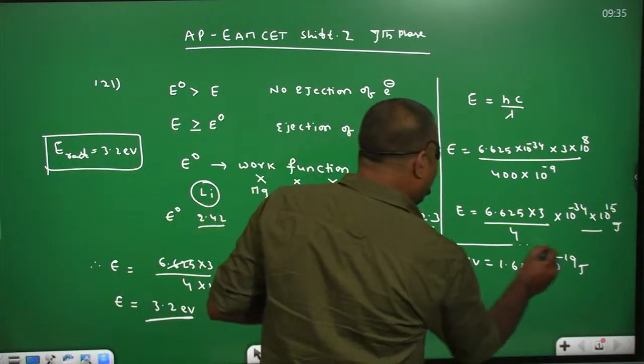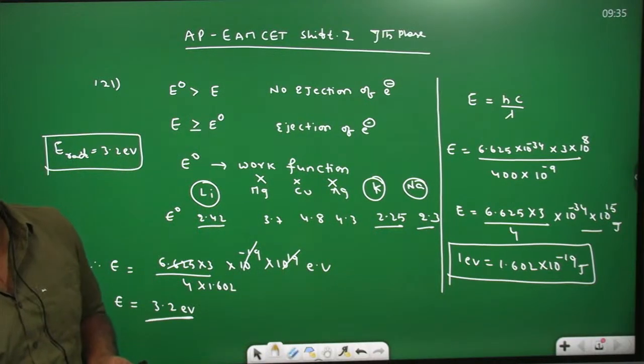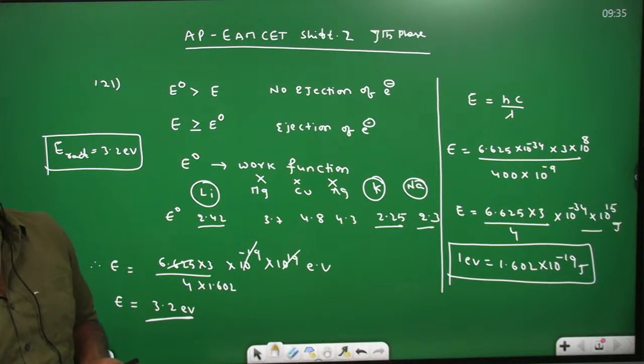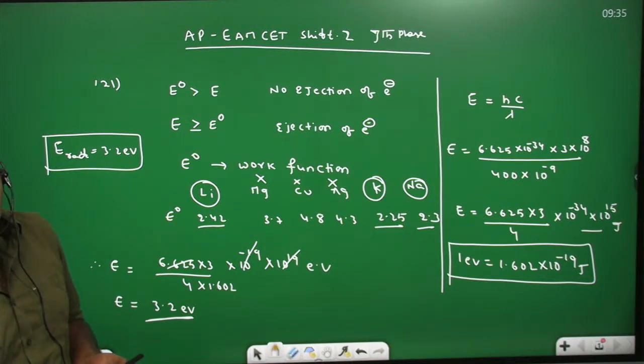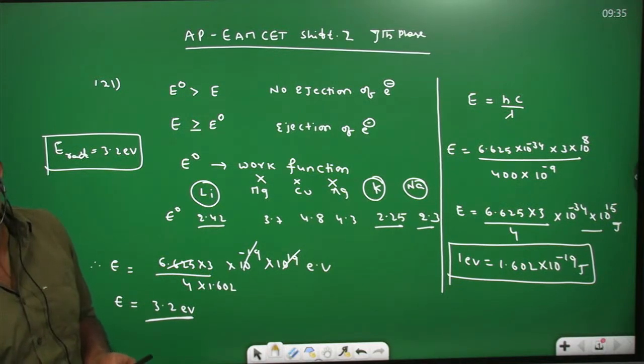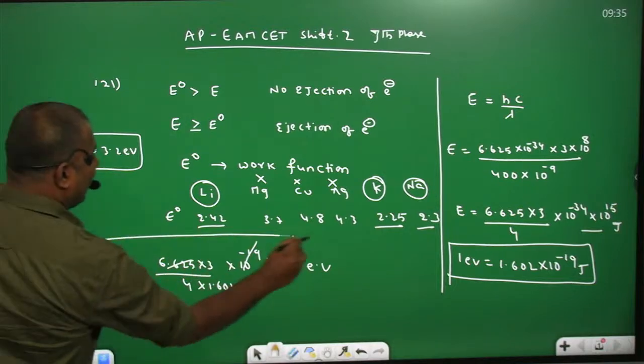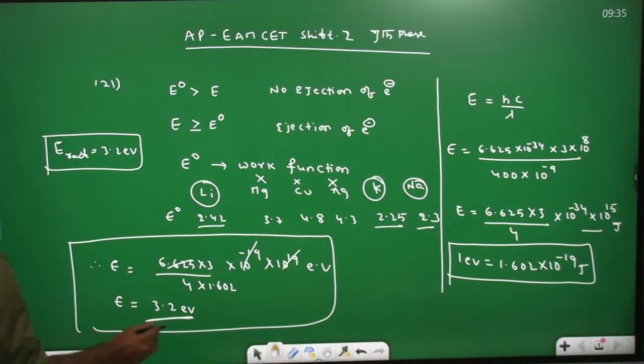You can remember 1 electron volt equal to 1.602 into 10 power minus 19 joules, so 1 joule equal to 1 by 1.602 into 10 power 19 electron volts. By multiplying, you get the energy of the radiation, which on simplification is 3.2 electron volts.